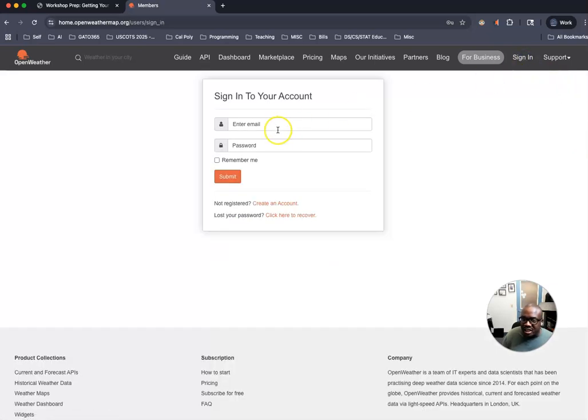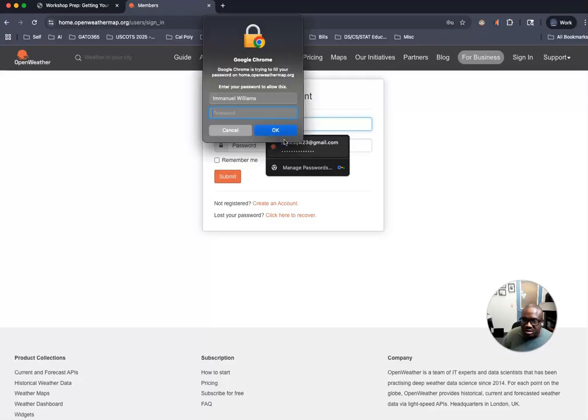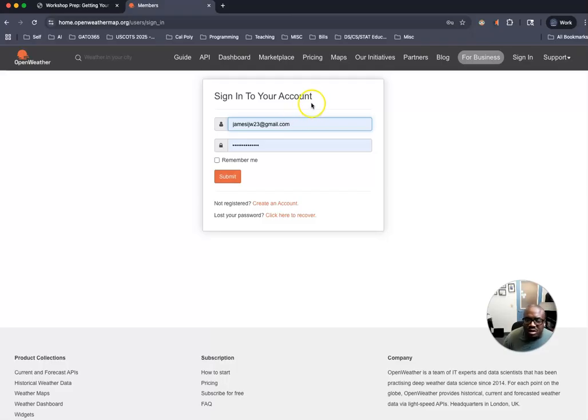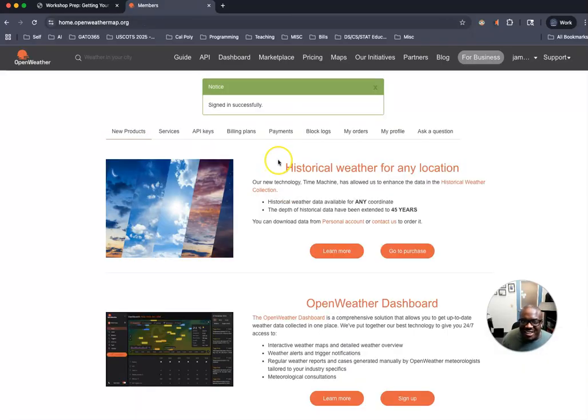So you're going to sign in. I have my information. Okay, I'm in. So I'm here at the website within the actual OpenWeather. You would think to click on API.